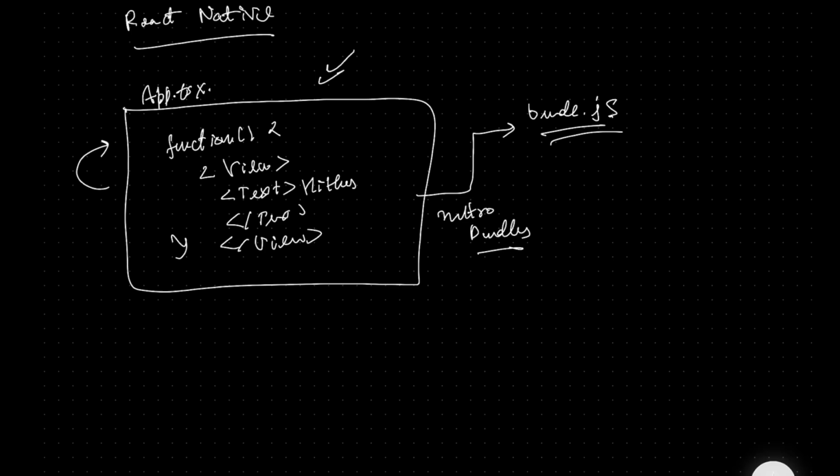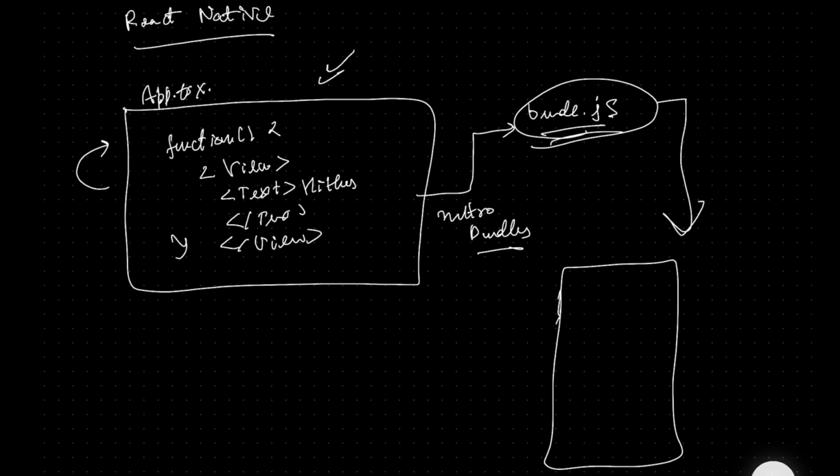The reason this is cool is because this JavaScript file is all that is needed to run your final mobile application. Your mobile application's state, any application logic, what happens when you click on a button, what needs to get printed on the screen, is defined by this bundle.js file.